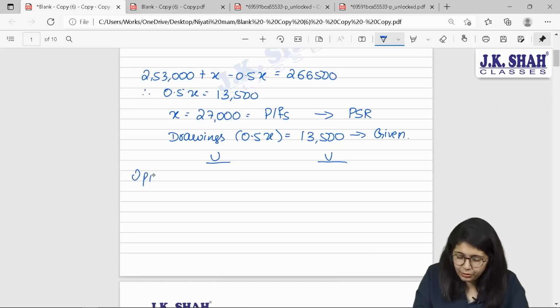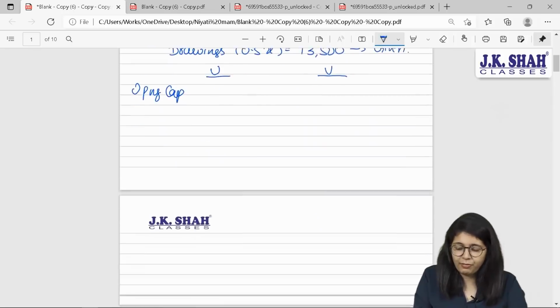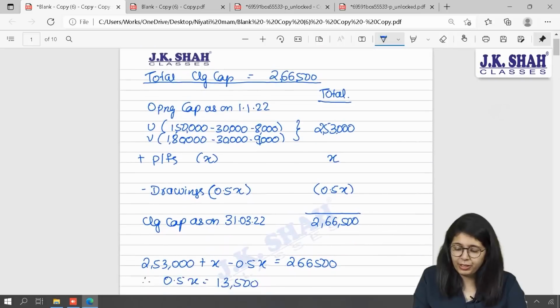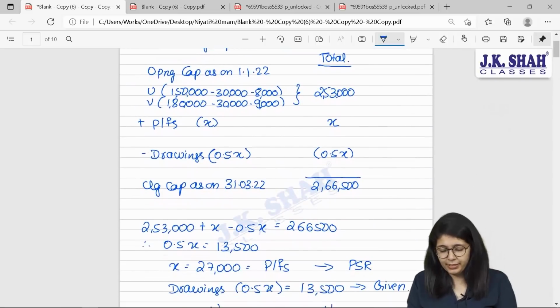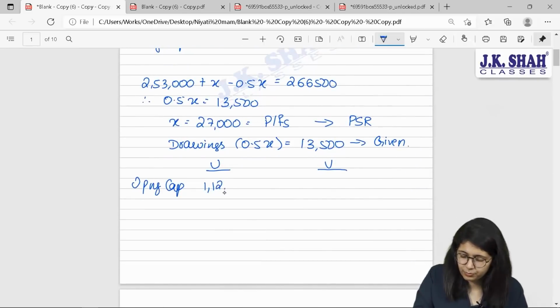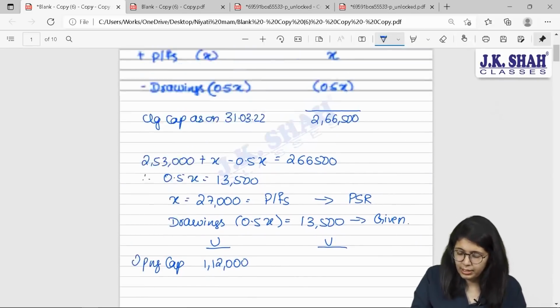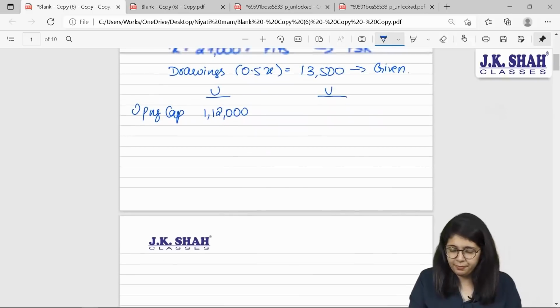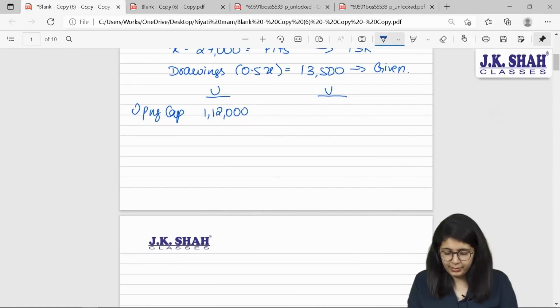Okay, help me out. What are their opening capitals? I have given the bifurcation over here. 1,50,000 minus 30 minus 8, 1,12,000. And for V, it will be 180 minus 30 minus 9, 141.